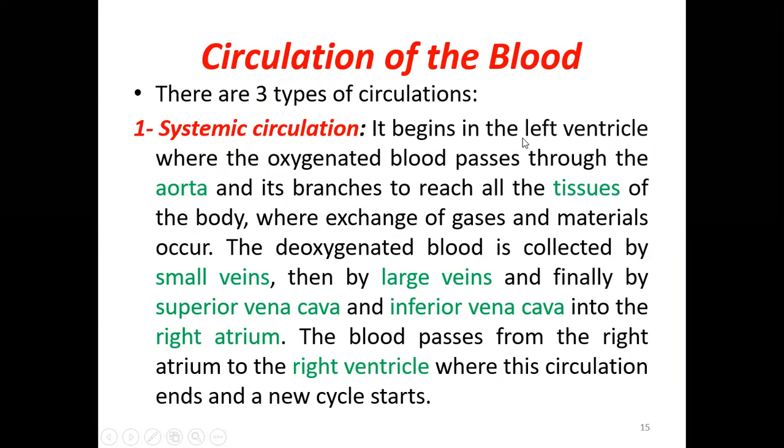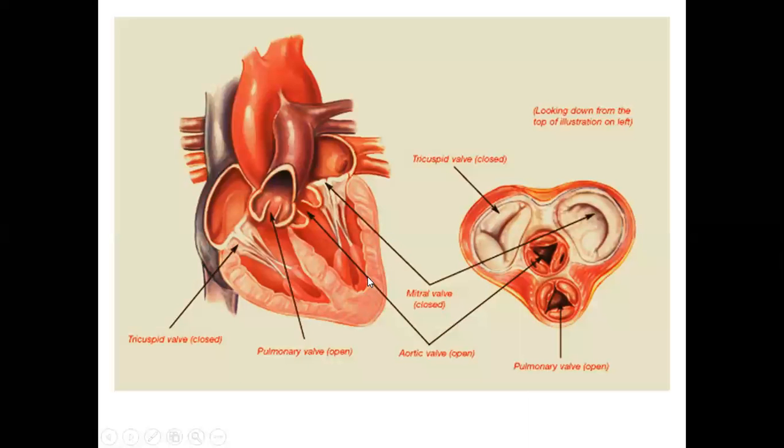So it begins in the left ventricle, where the oxygenated blood passes through the aorta and its branches to reach all the tissues of the body, where exchange of gases and material occurs. The deoxygenated blood is collected by the small veins and then by the large veins, and finally drains into the inferior and superior vena cava. As you can see here, these are the superior and inferior vena cava.